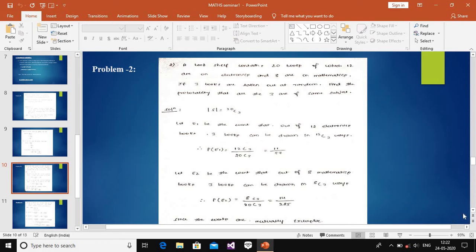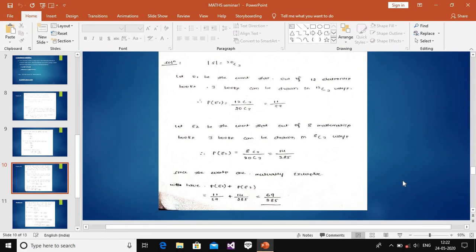The other one is the mathematical books.